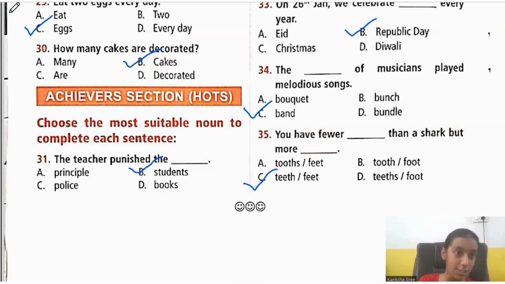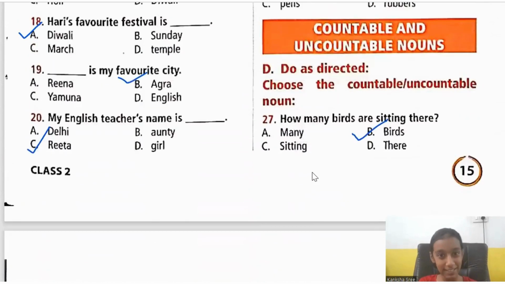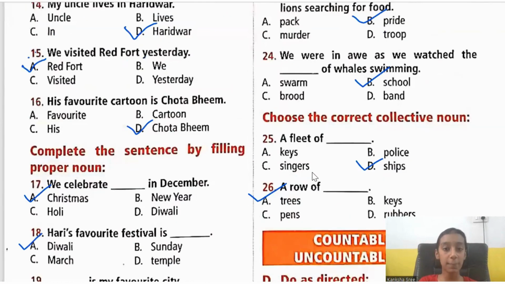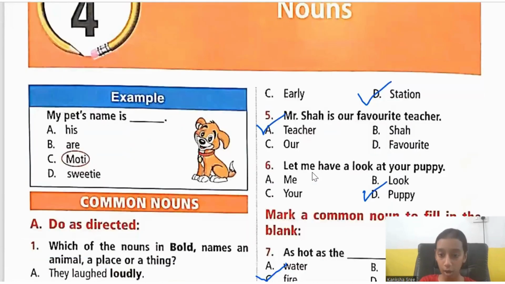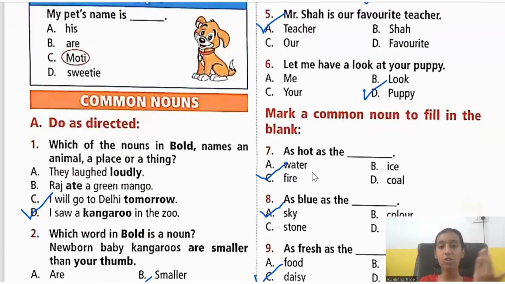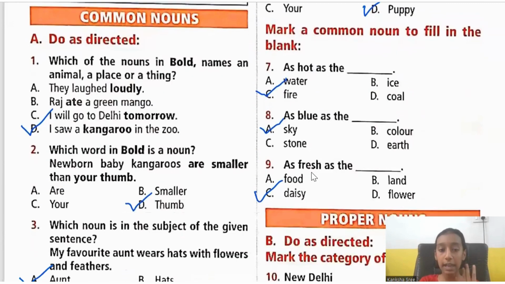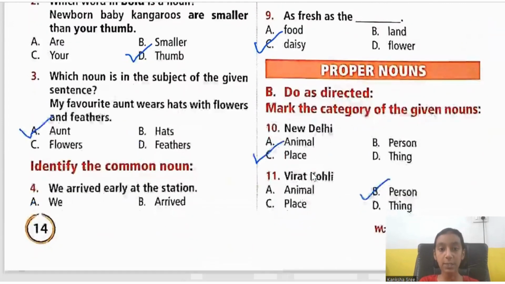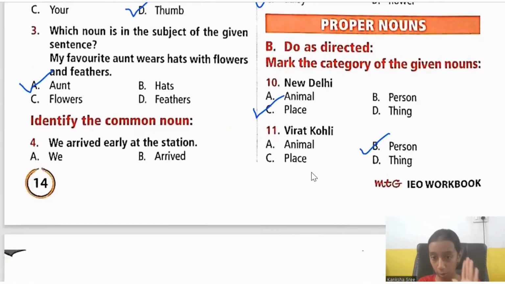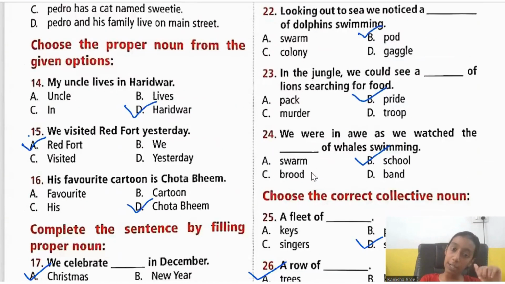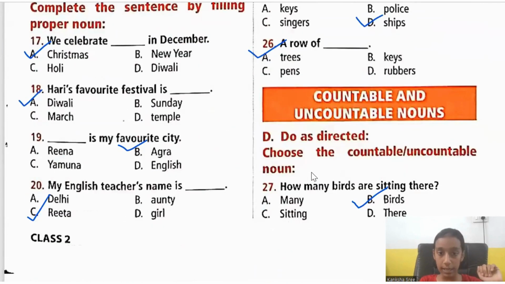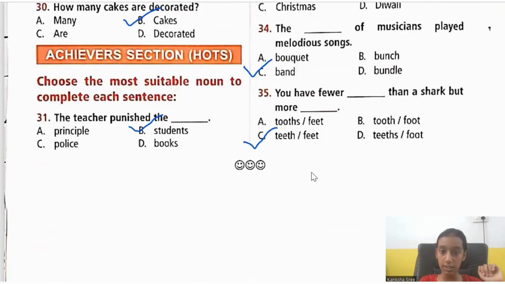And with this question, we are done with the chapter of nouns. I hope you have understood this chapter, children. It's a very, very simple and easy chapter. It's all about how you choose the options. I never suggest you to be quick in this. Take your own time. Make sure you manage the time. Make sure you read every question, and that's how you do it. And I've just quickly recapitulated everything, children.